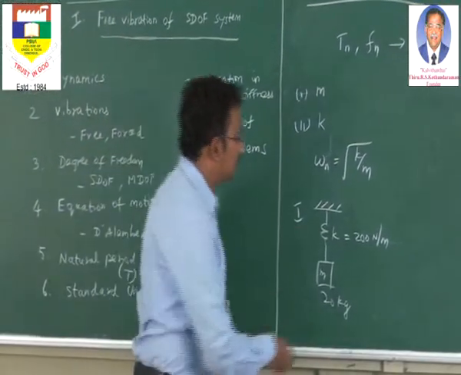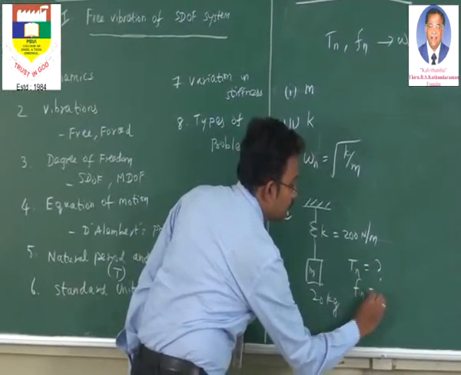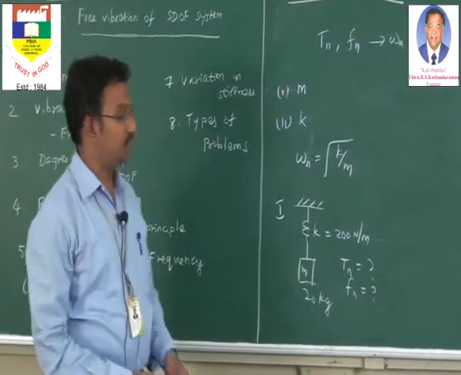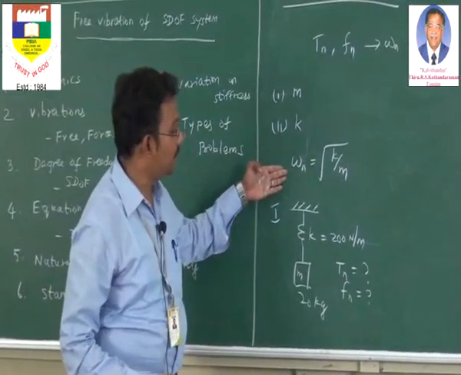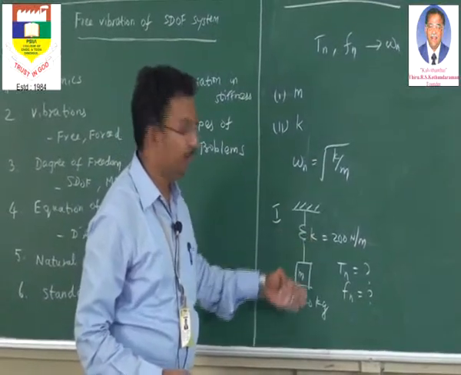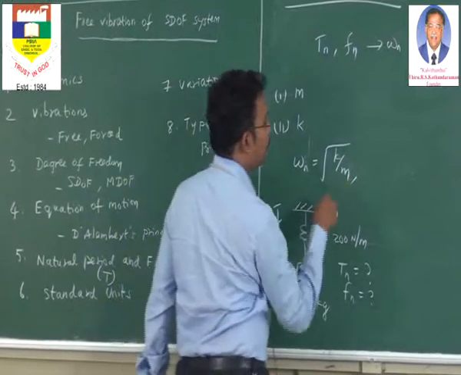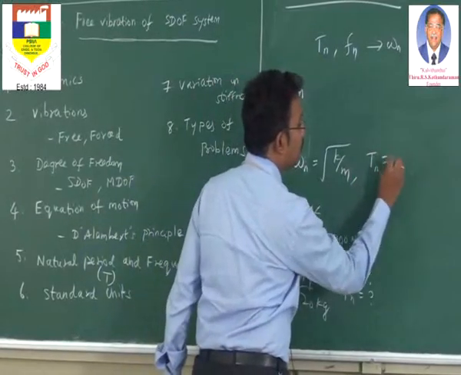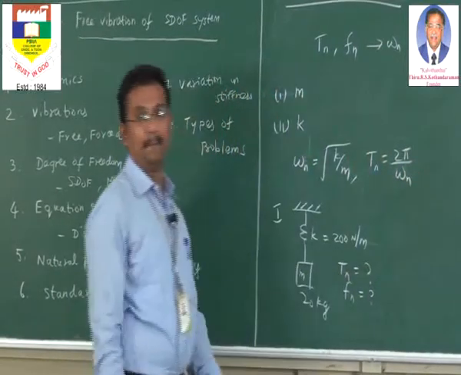So what will be asked? We have to find the natural time period and the natural frequency. In this situation we go back to the common formula of finding omega n. So first find this omega n, which is related with K and mass. Once you know this omega n, the next important formula which must come automatically to our mind is finding Tn, which is 2 pi by omega n.